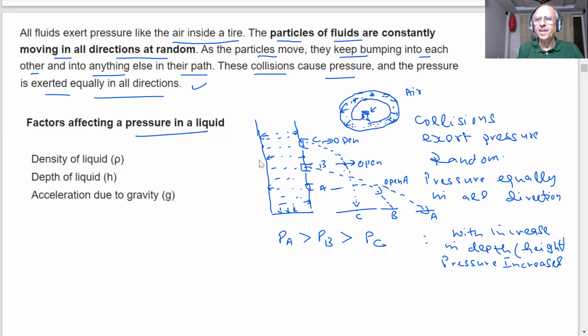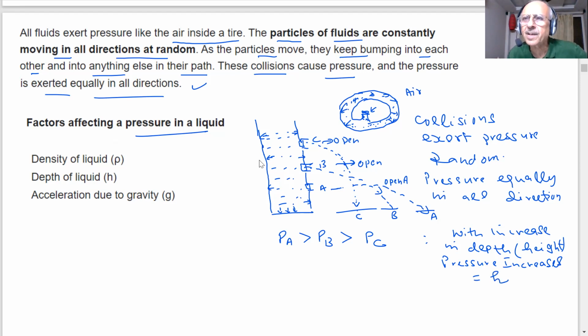Okay. If you go inside the sea, student, what happens? As you go deeper, the pressure becomes more or less? More. Pressure becomes more. So the pressure depends on the depth, student, of the liquid or height H of the liquid.